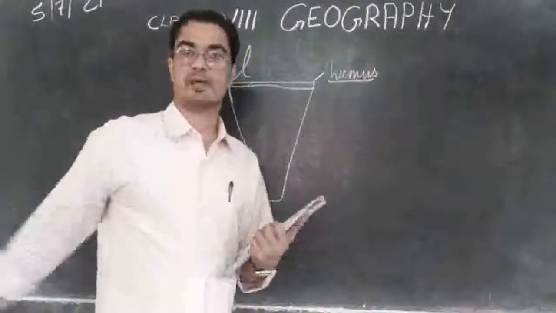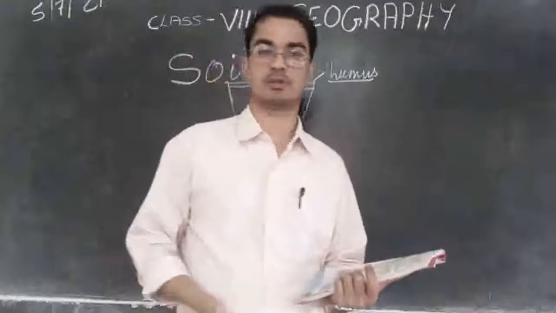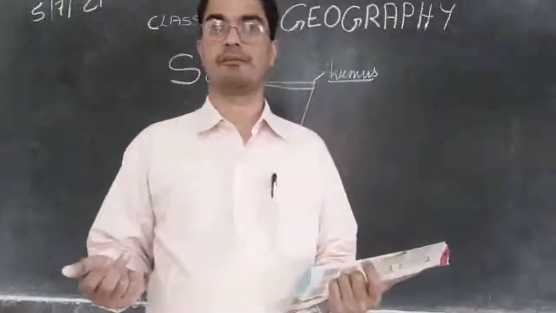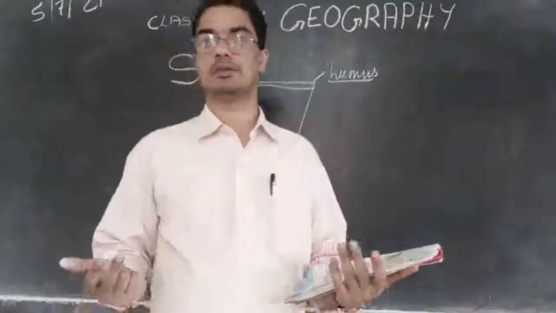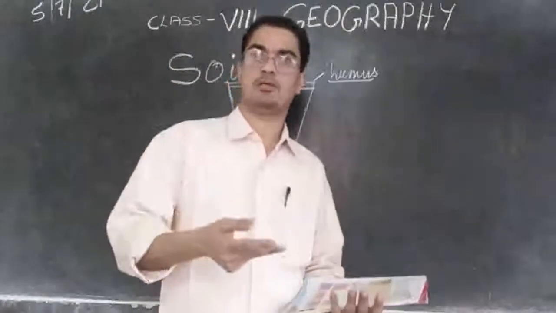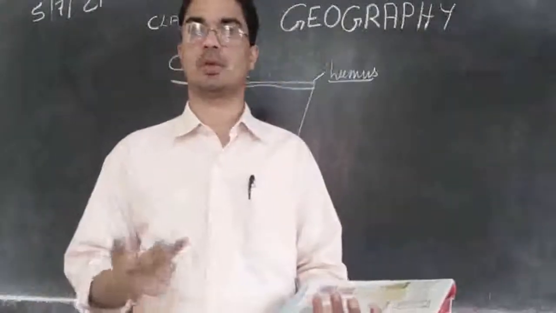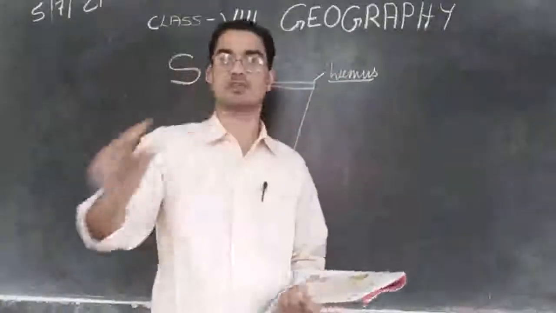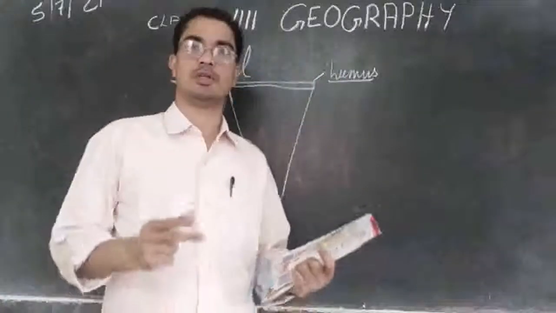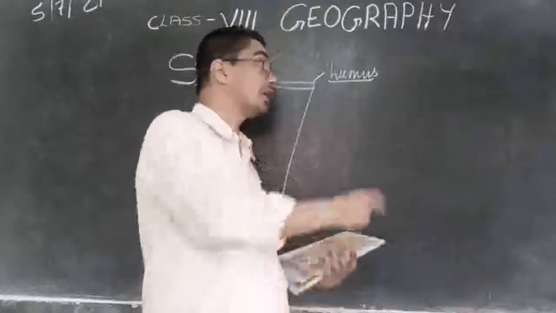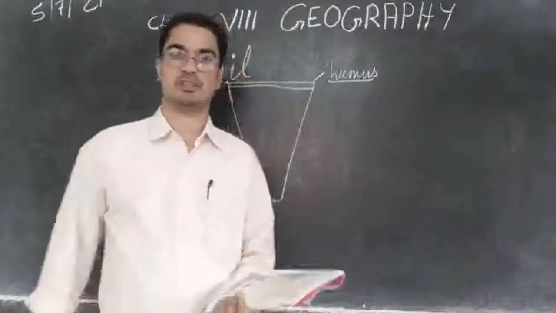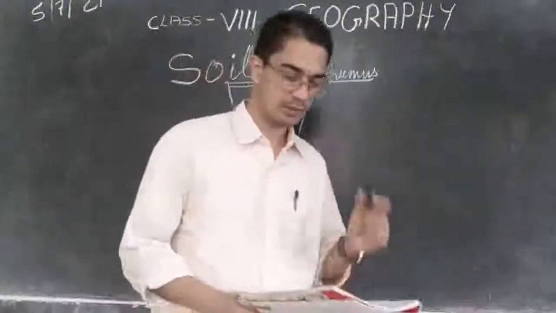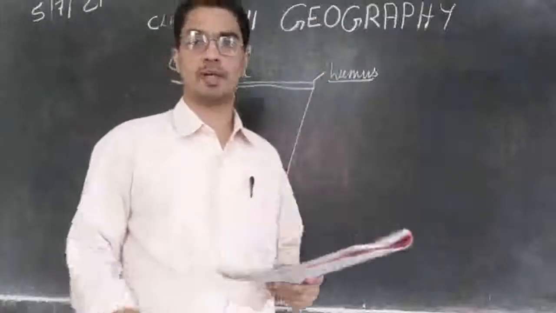So all the organic matter that is falling down on the top of the soil, the leaves of the trees, the dead animals, the waste of the animals, the cow dung and all those things. All that together is forming humus. It is because of the humus that the plants, the vegetation, are growing very well. That's what we will find on the top layer.